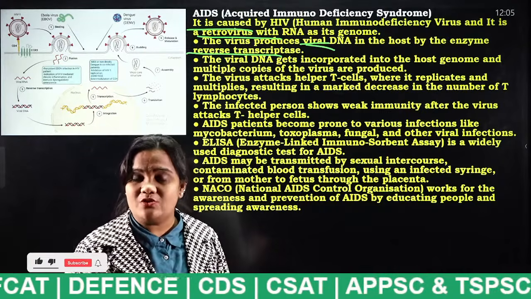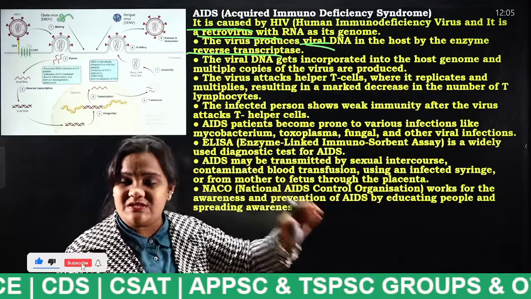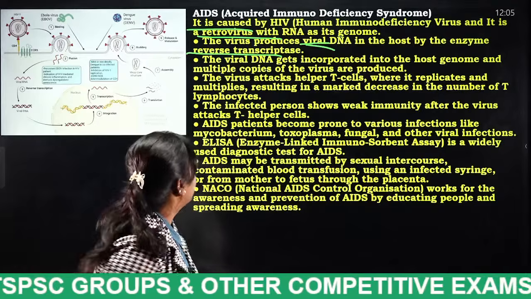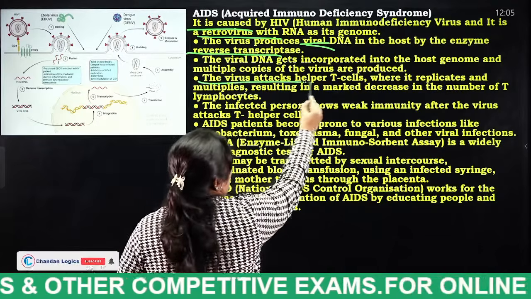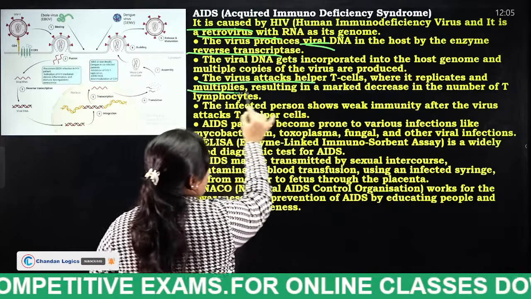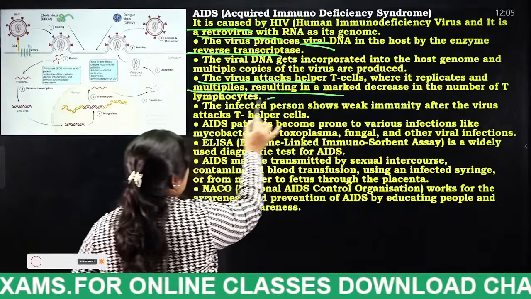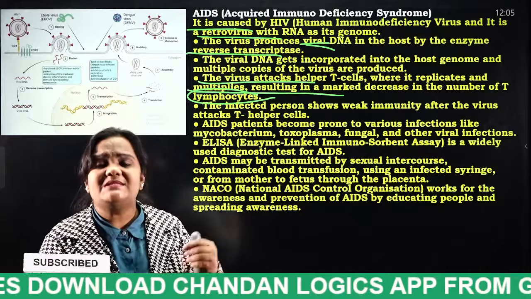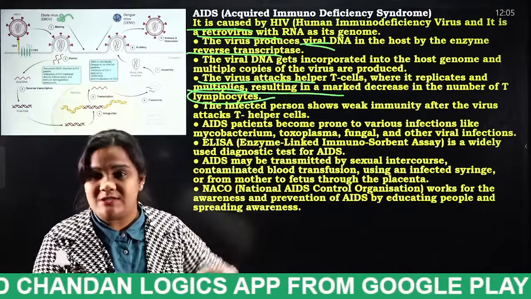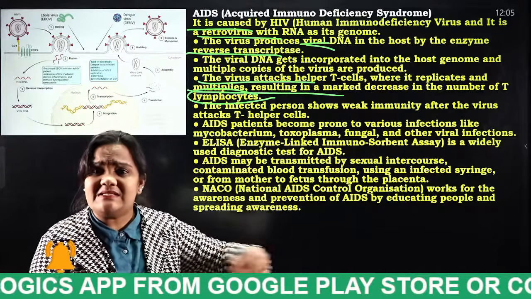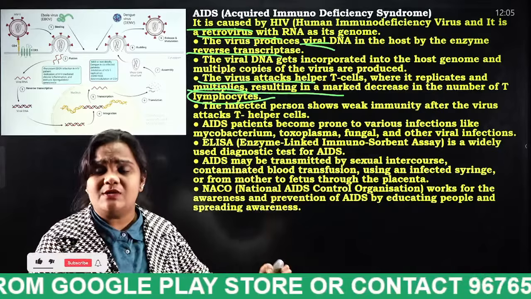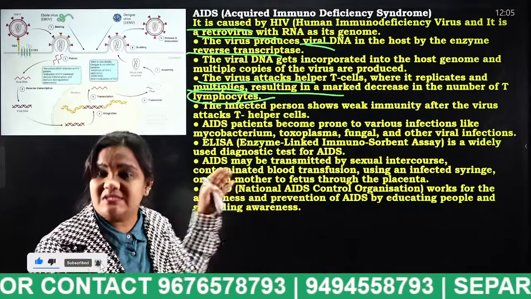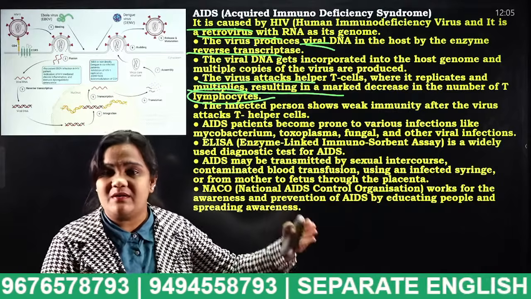For that reason, if a person is infected with the HIV virus, he will not sustain for a long time. The virus attacks helper T cells, where it replicates and multiplies, resulting in a marked decrease in the number of T lymphocytes. T lymphocytes protect us from pathogens. As the virus multiplies in greater numbers, it will reduce the power of the T lymphocytes which protect our body.